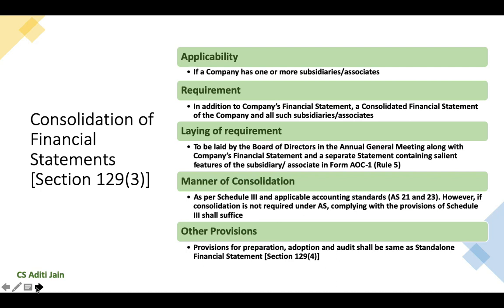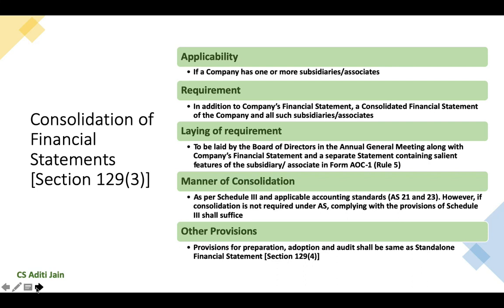The consolidation of accounts should be carried out in the manner provided in Schedule 3 of the Companies Act and the applicable accounting standards, which are Accounting Standards 21 and 23. However, in case the accounting standard does not require consolidation of accounts, such consolidation should be carried out as per the provisions of Schedule 3 of the Companies Act.